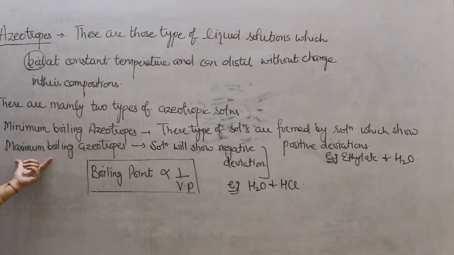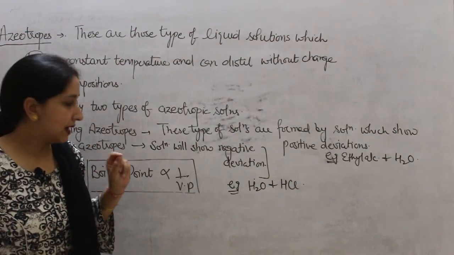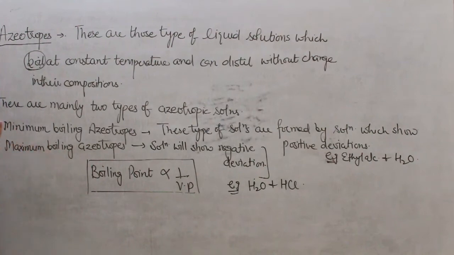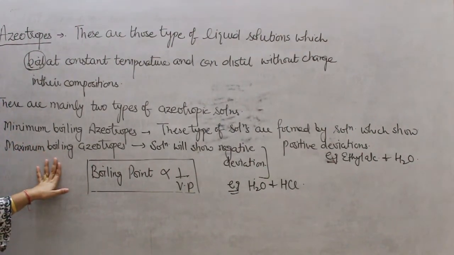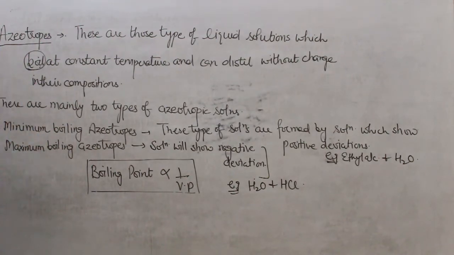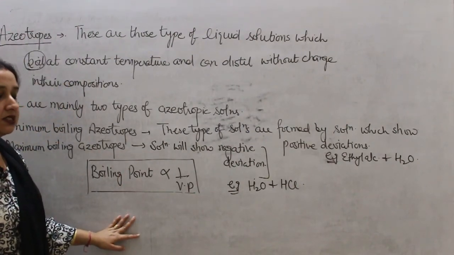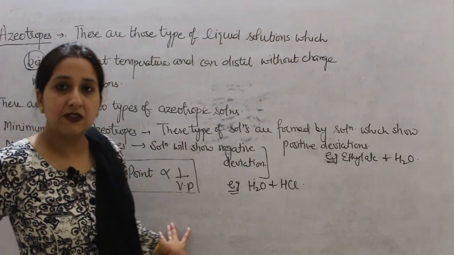Similarly, in case of maximum boiling azeotropes, the graph will show a maximum point in the boiling points, and that type of solutions are known as maximum boiling azeotropes. So this is all about your azeotropes and ideal and non-ideal solutions. In the next lecture we will discuss colligative properties.